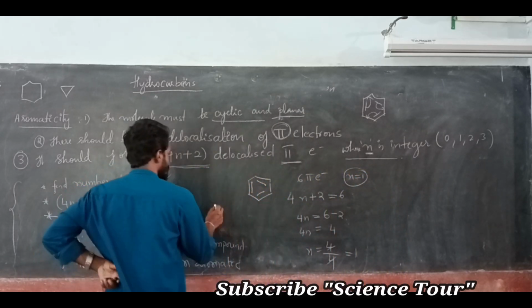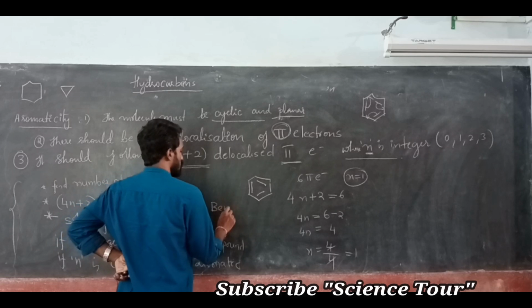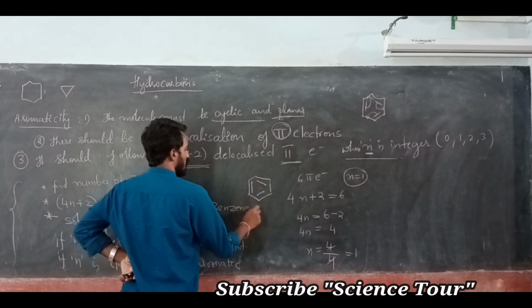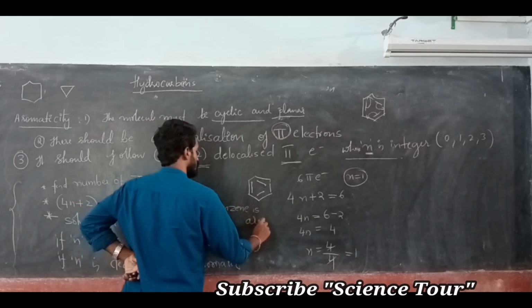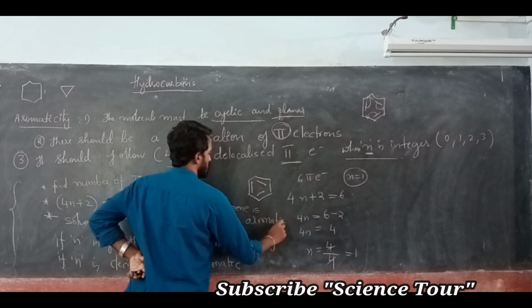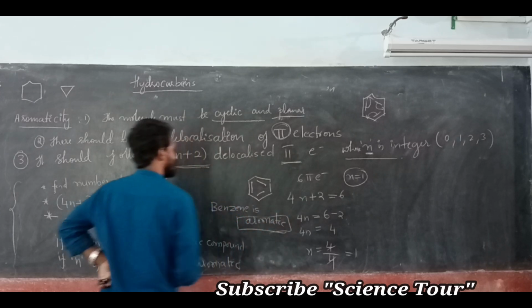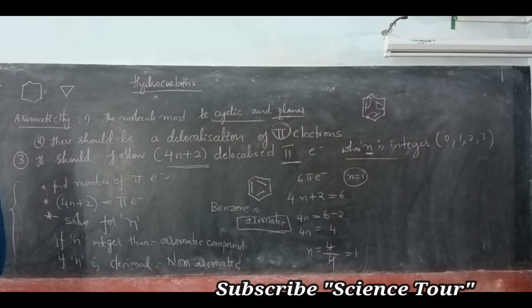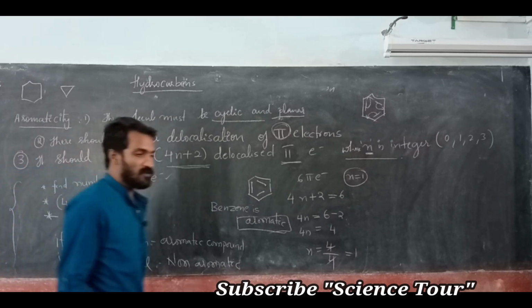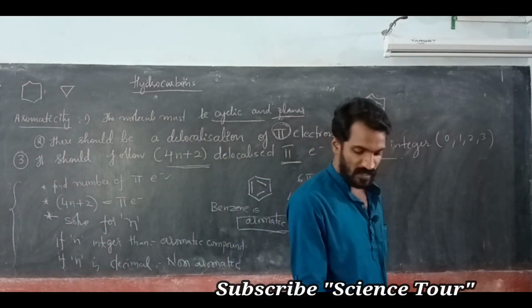So benzene is an aromatic compound. Understood? I will give you one more example of how to find out aromaticity.